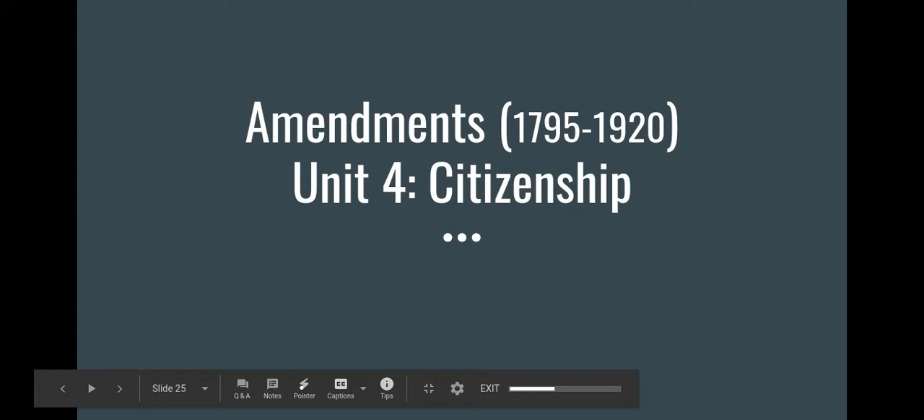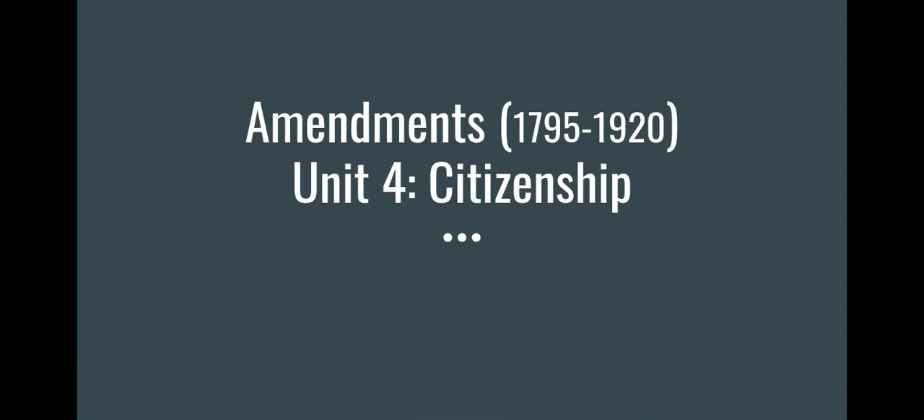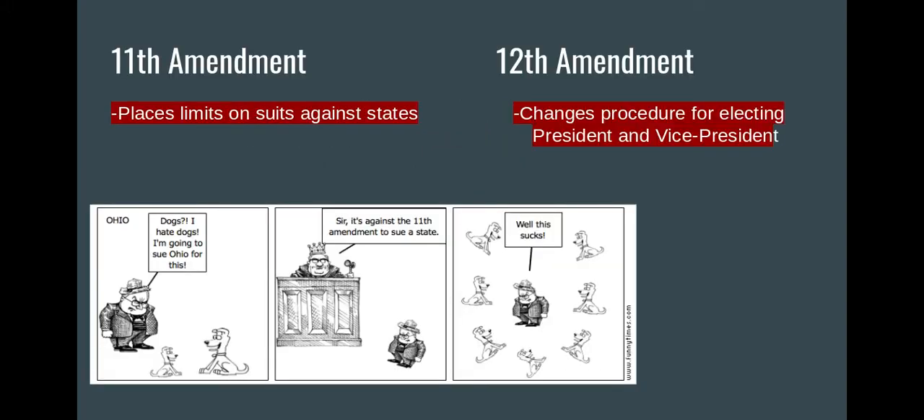Hey y'all, today we're going to be looking at all of our amendments after the Bill of Rights. So the first section that you'll be looking at are our amendments from 1795 to 1920. So the 11th Amendment and 12th Amendments were the first ones that happened after the Bill of Rights was added